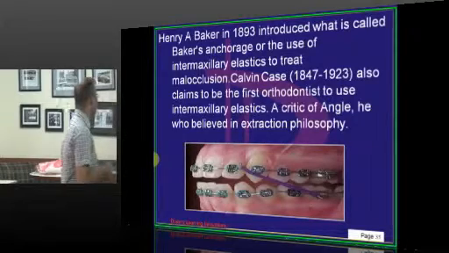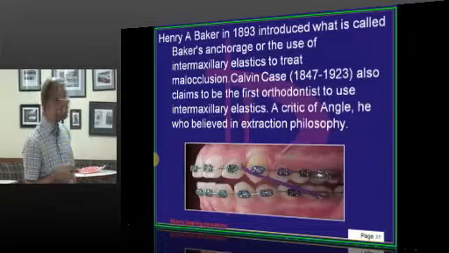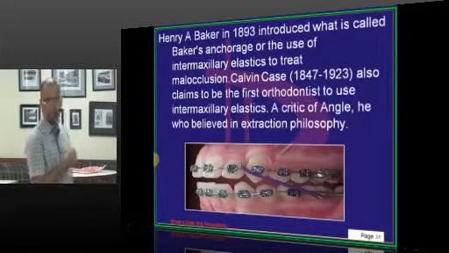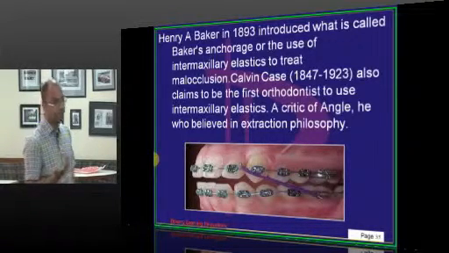As I told earlier, Baker was credited with Baker's anchorage, which used intermaxillary elastics or class 2 elastics, and Calvin Case used these intermaxillary elastics in his extraction cases to move the teeth back.